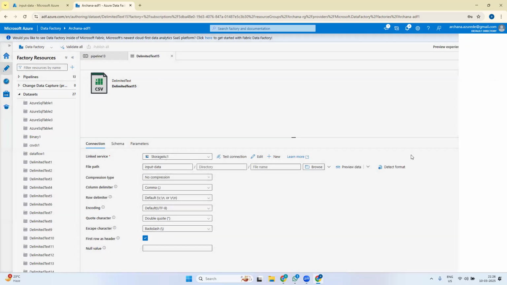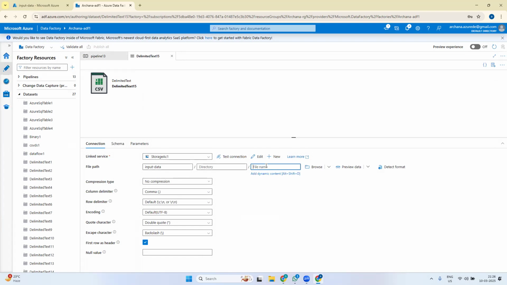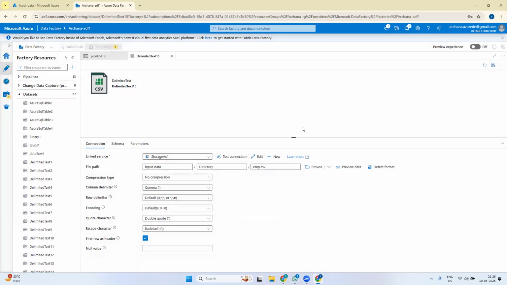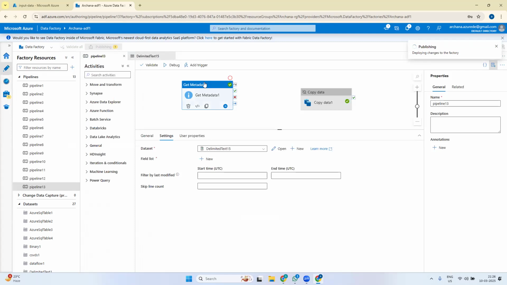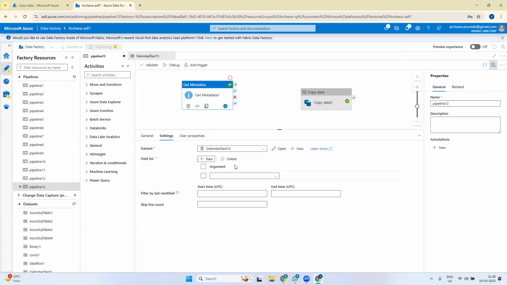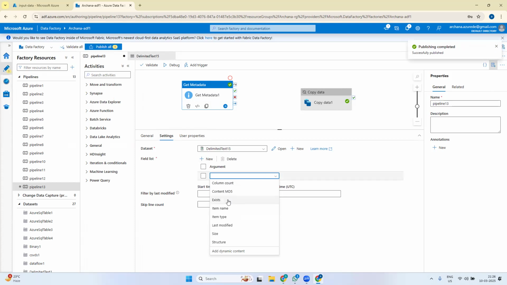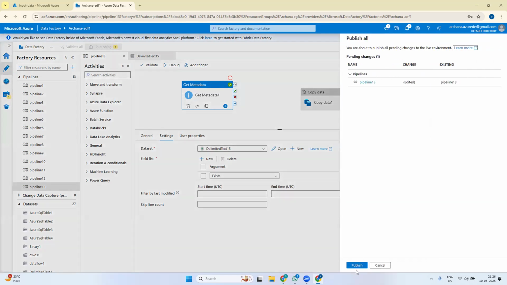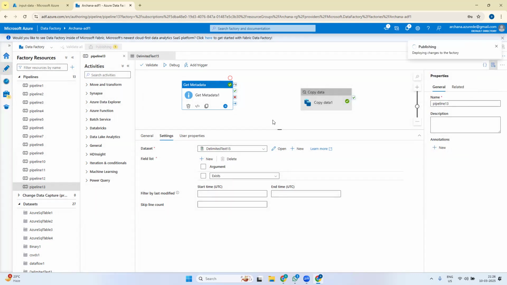So I will not select it here, but I'll say emp.csv here. When I say emp.csv and publish this dataset, in this get metadata activity I choose exists, and I'll debug.